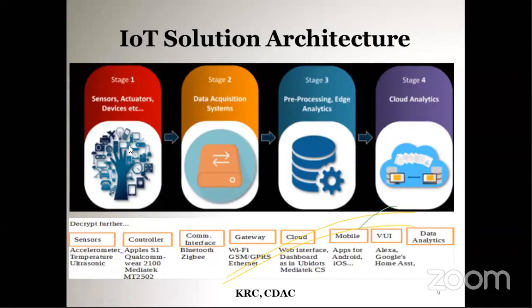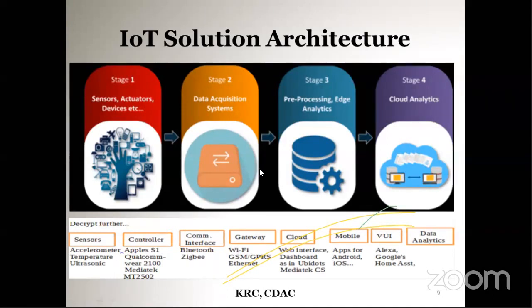So here, the data is collected from the sensors and given to a data acquisition system. In the data acquisition system, the data from so many sensors is collected.